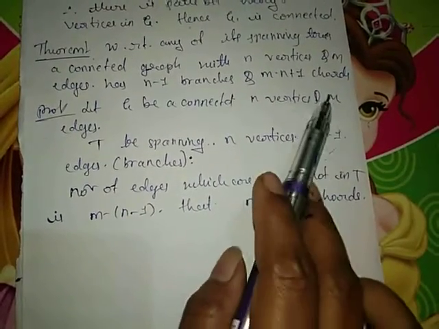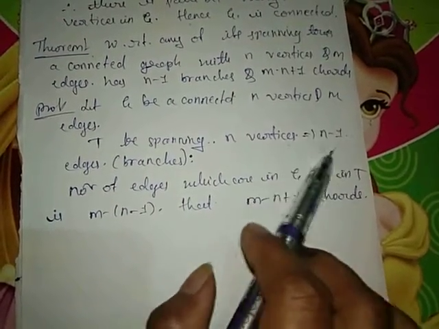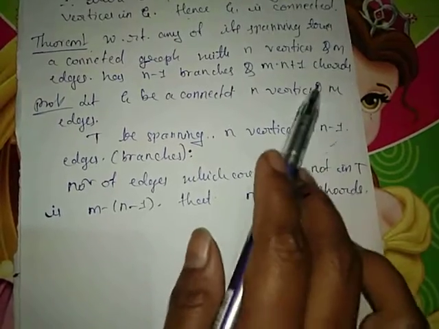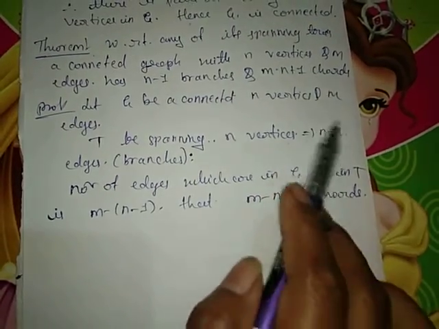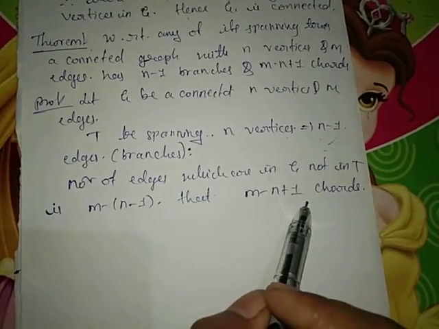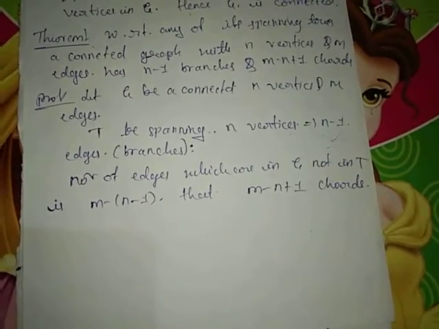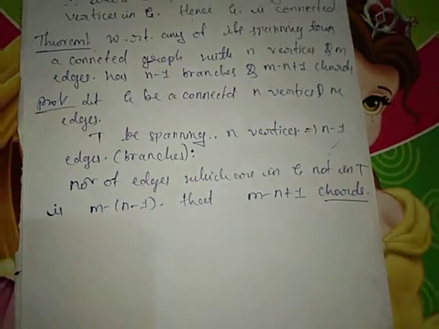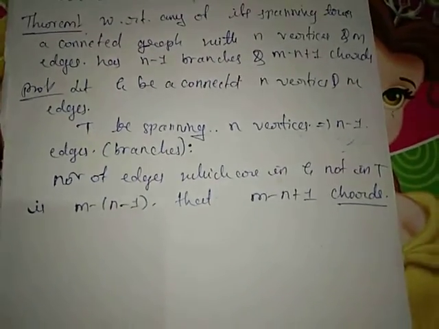These edges will be deleted, so from m edges we get m minus (n minus 1), that is m minus n plus 1 edges present in the complement of T. Those will be called chords.